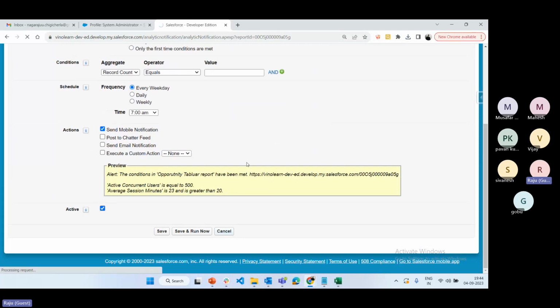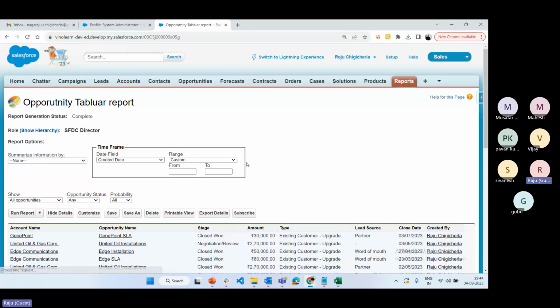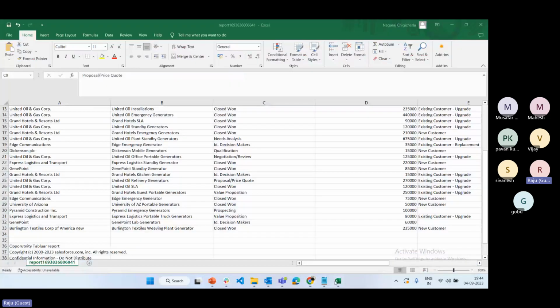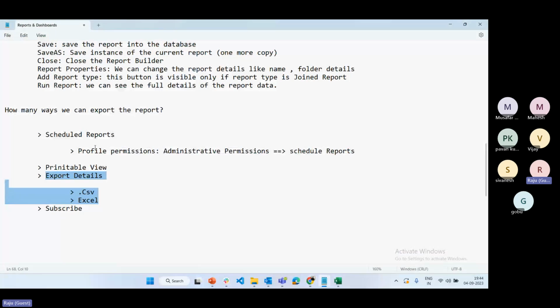Okay, so same like how we subscribe to milk packets on a daily basis, same like that, a report can also be subscribed to automatically. Based on the subscription, you can get a notification from Salesforce with the entire details. Hope you are clear on these buttons and all. So this is something like reports and dashboards, reports in Salesforce.